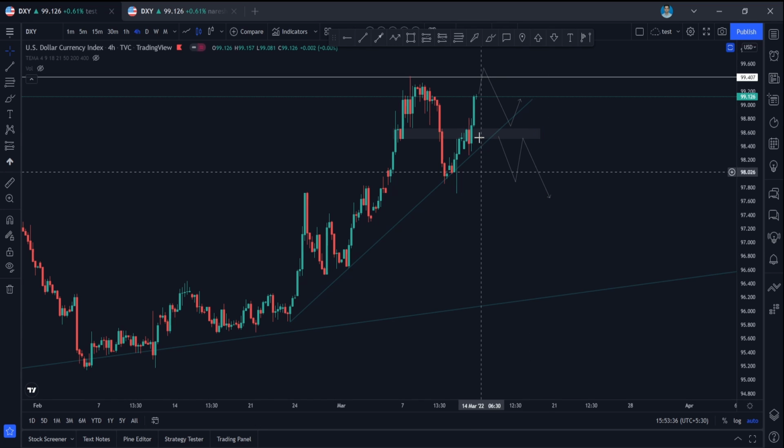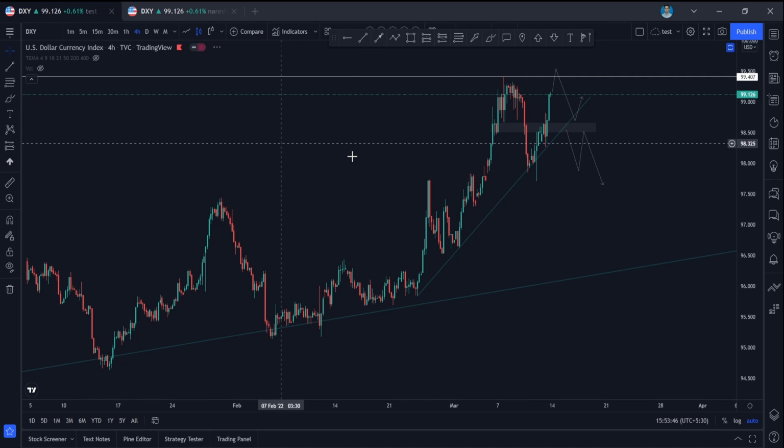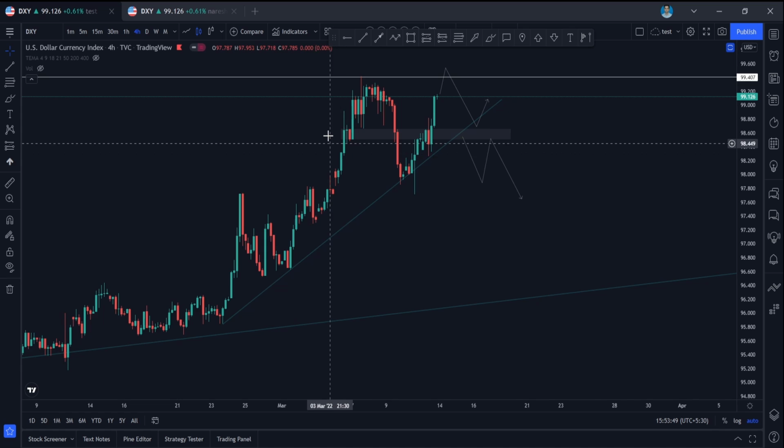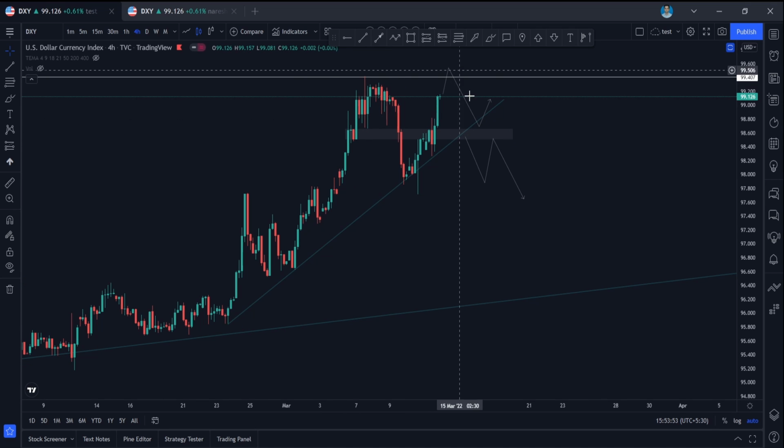Or else if it is making a higher high and coming to this trend line area, which is a support area as well, if it is coming to this area again, you can go for long entries on DXY, guys. So we are having both side potential here. Trade according to the market structure, guys. If it is making a higher high, go for the uptrend. If it is not able to make a higher high here, and if it is making some kind of double top pattern, you can go for short entries on this DXY, guys.